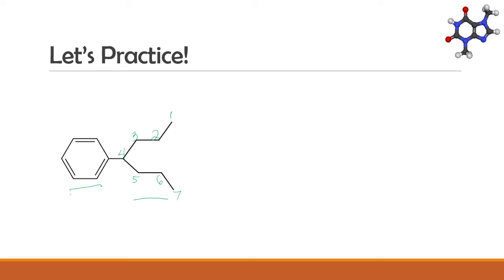This is a 7-carbon compound. A 7-carbon alkane is called heptane. Since it has more carbons than benzene, heptane is the parent chain name. Remember that when benzene is the substituent, its name changes to phenyl. The phenyl group is attached to heptane at the 4th carbon. Hence, we write it as 4-phenylheptane.